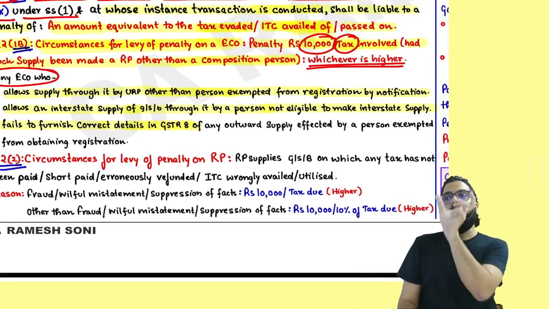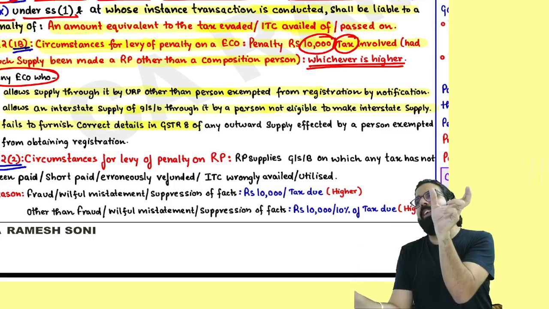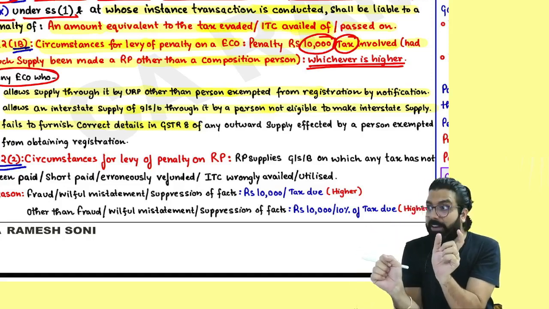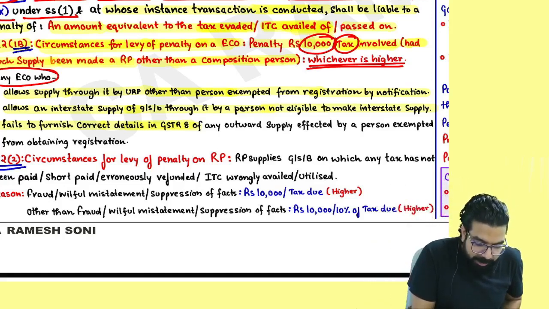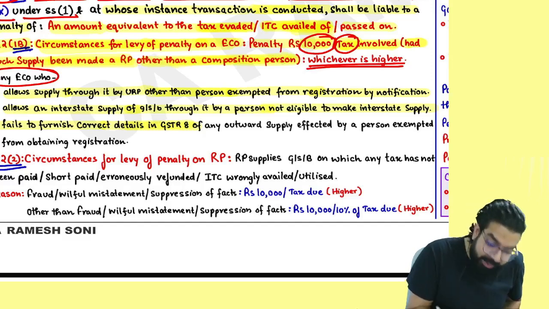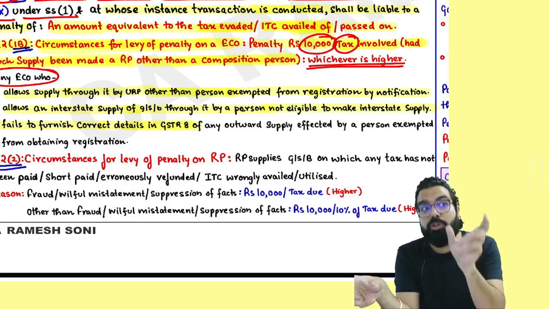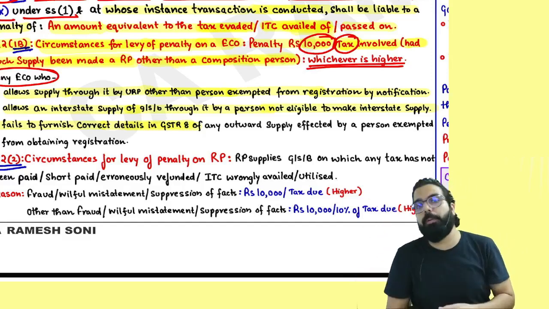Now, supposing through the e-commerce operator, one composition dealer was supplying. What should the composition dealer pay? 1%. So 10,000 or 1%, which is higher. No, they are telling, assume as if the supply had been made by a registered person other than composition. How much would have been the tax? 18%, no. So 10,000 or 18%, whichever is higher. Is my point clear to all?